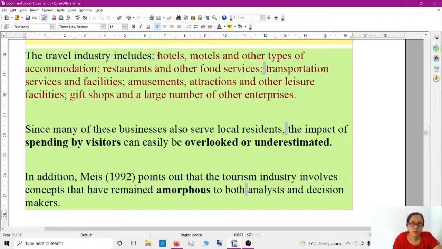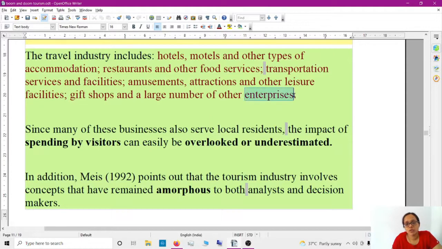Instead of first of all, firstly, secondly, like that, they put a semicolon, and then they wrote about hotels, motels, and other types of accommodation. So they are talking here only about accommodation. Then instead of secondly they wrote restaurants and other food services, then again semicolon, transportation services and facilities, again semicolon. Now it's going to the leisure side, amusements, attractions, and other leisure facilities, okay, and again other points. So it's related to gift shops and a large number of other enterprises.